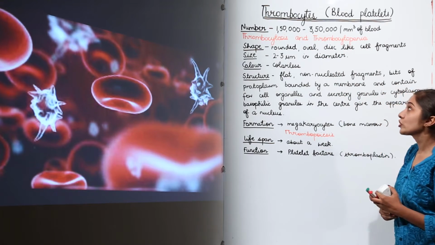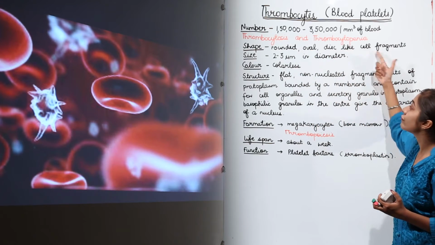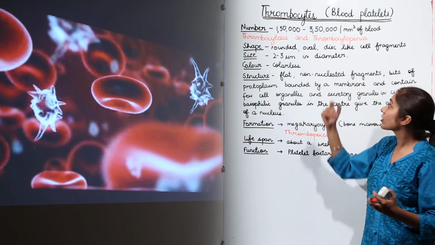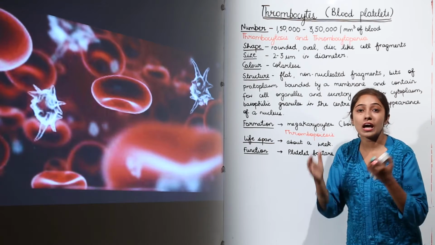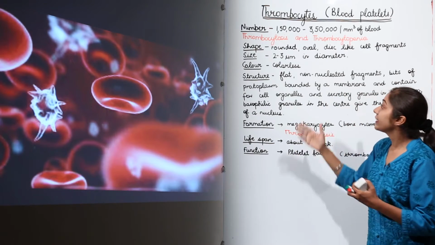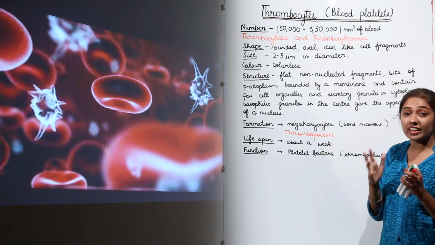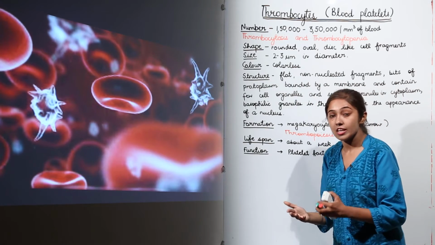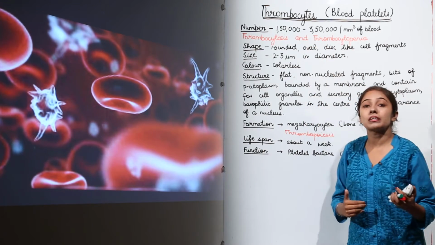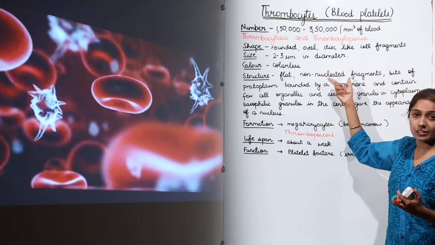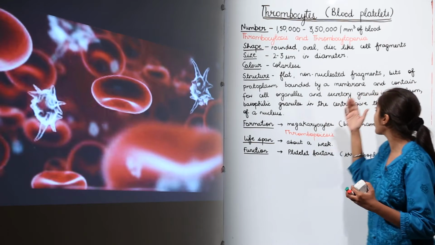Next we talk about the shape of thrombocytes. They are rounded, oval, disc-like cell fragments, and the size is approximately 2 to 3 micrometers in diameter. So they are very small as compared to RBCs and WBCs. They are colorless, flat, non-nucleated fragments. They don't have any nucleus, just like RBCs. WBCs have a nucleus, but thrombocytes and red blood cells are non-nucleated. But these are fragments, not actual cells. These are the fragments of the cells.